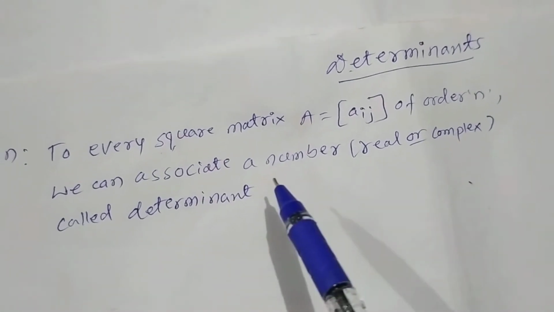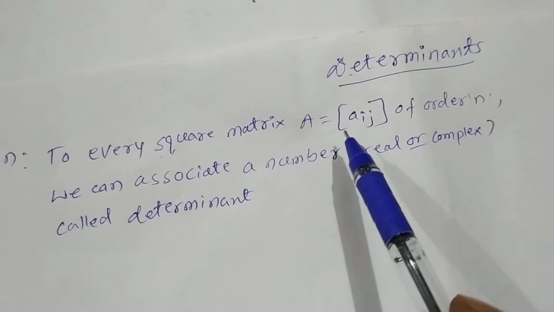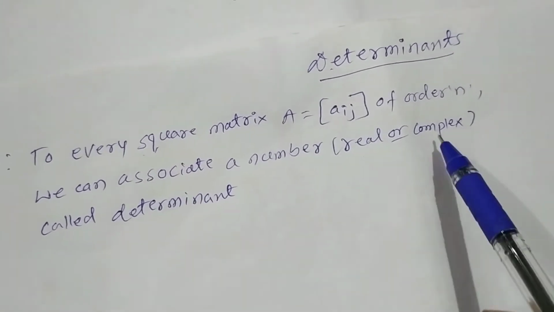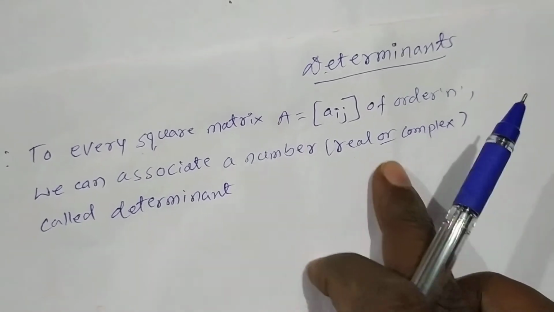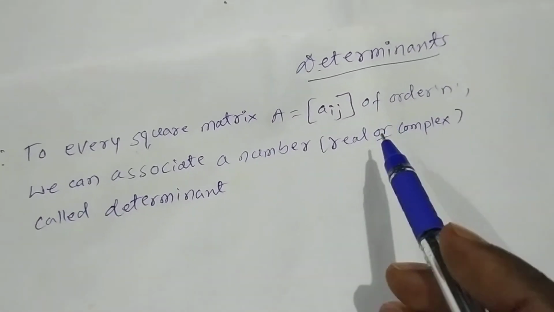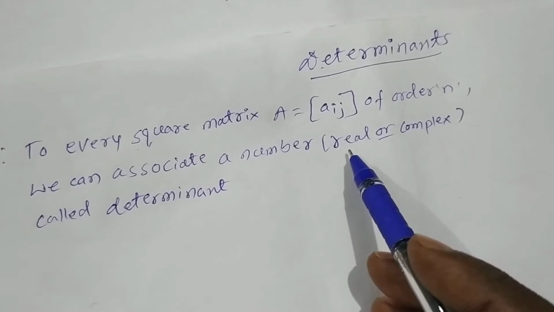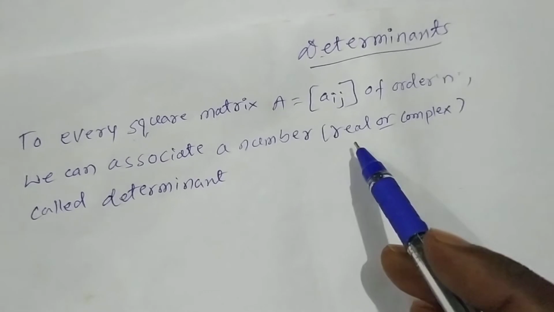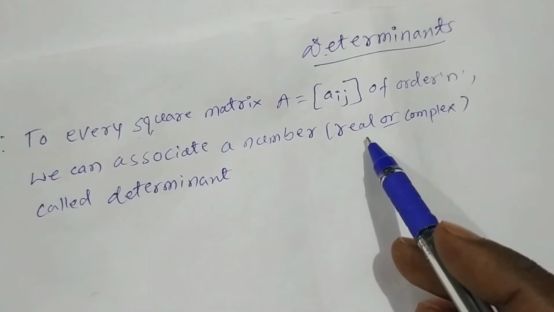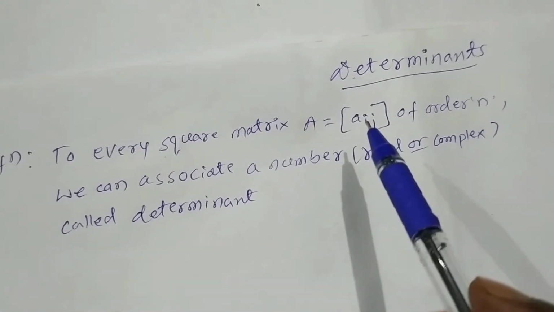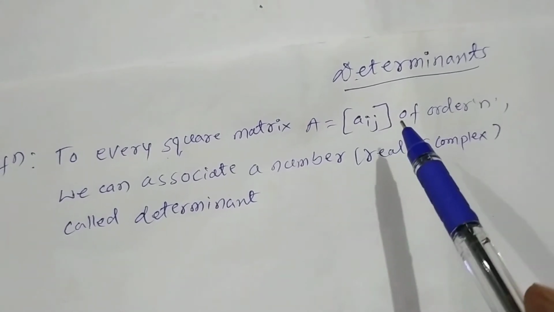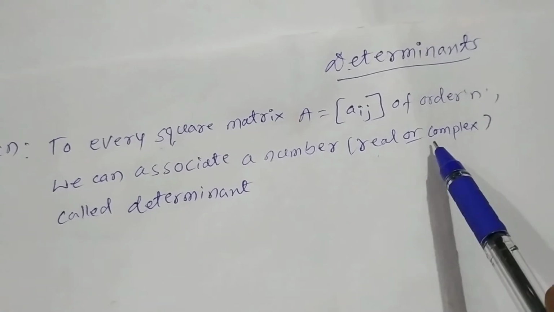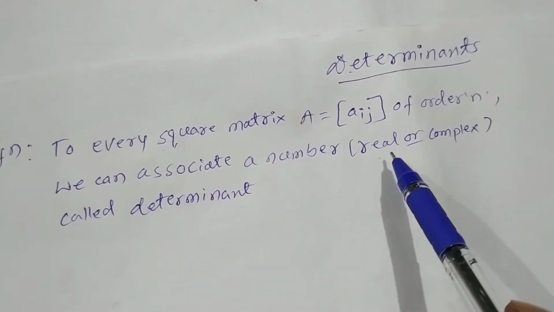It means that a determinant is nothing but a number. That number may be real or complex. For our syllabus, that is the second PUC syllabus, the numbers are restricted to real numbers, not complex numbers. Determinant is nothing but a number, and in our syllabus it is a real number only.